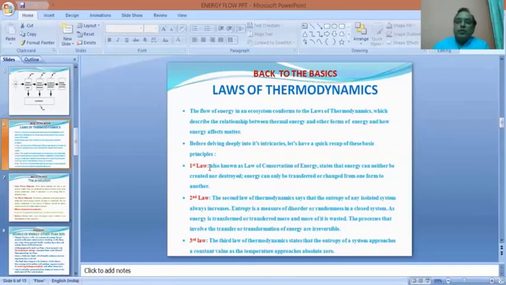That means energy can neither be created nor be destroyed, but it can be transferred from one level to another level, that is, from one form to another form. So while it is transferred from one level to another level, it can be transformed from one form to another form, but it can neither be created nor be destroyed.